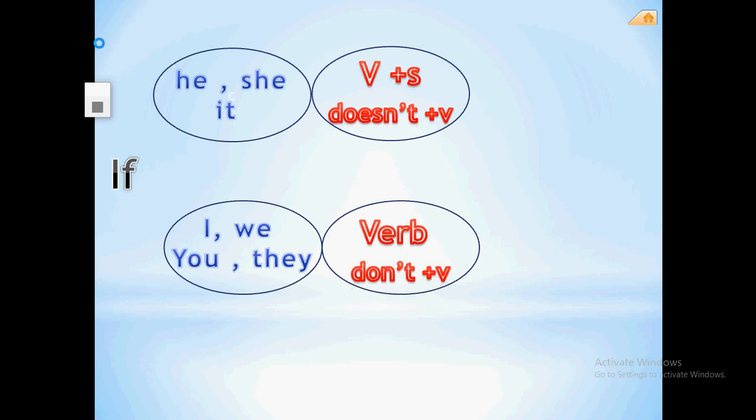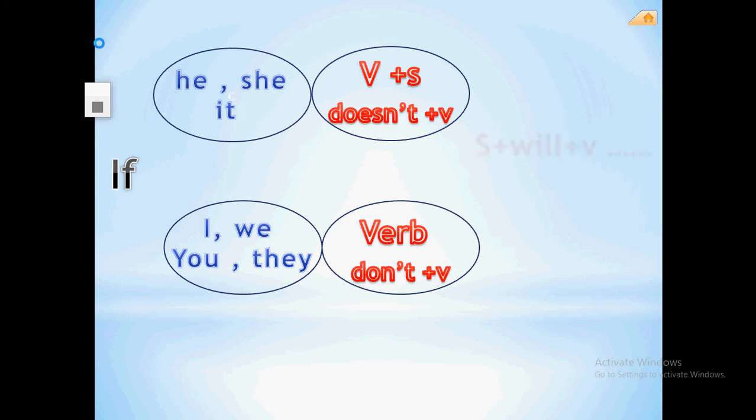Verb when you make an affirmative sentence. Don't plus the verb when you make a negative one. And all these things are in the first part of the sentence or are in the if part or the part that followed if.